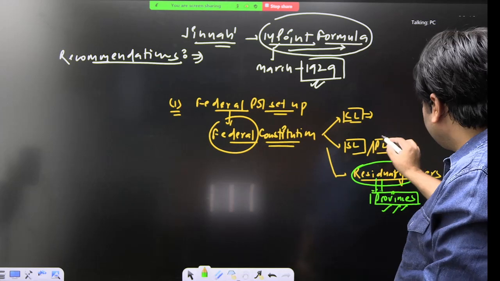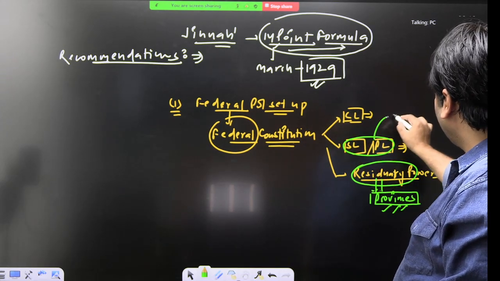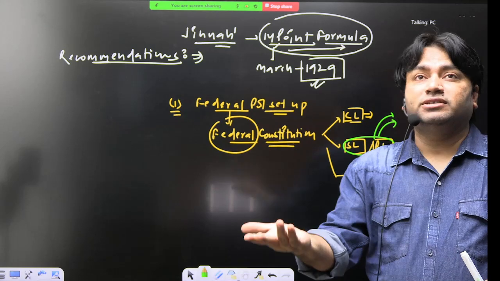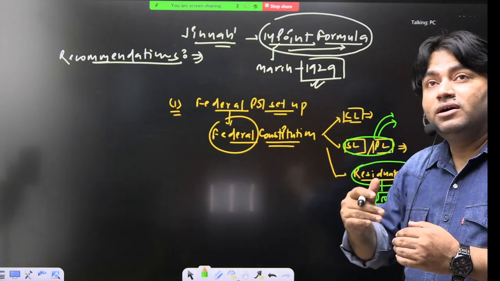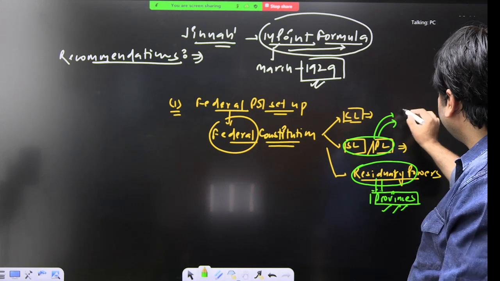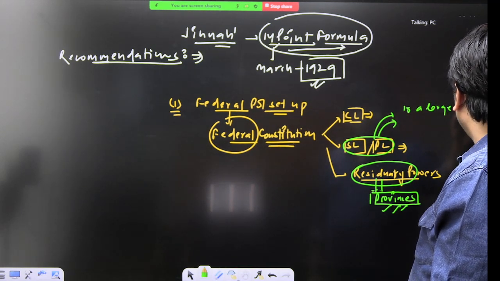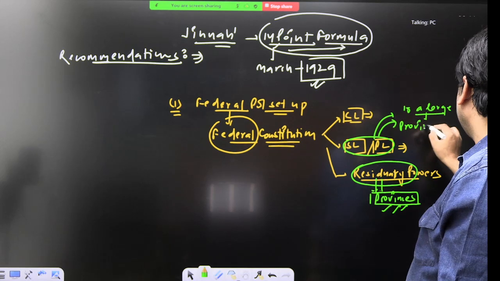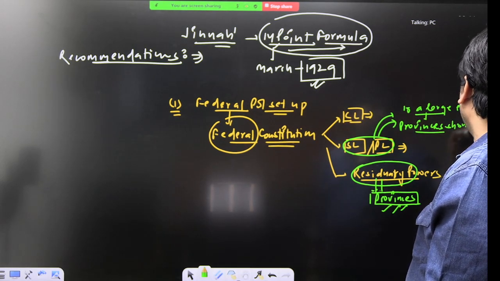And he is also saying that the states or provinces should be granted autonomy to a large extent, right? He is not talking about giving complete autonomous status, but he is talking about, read this, to a large extent, provinces should be made autonomous.